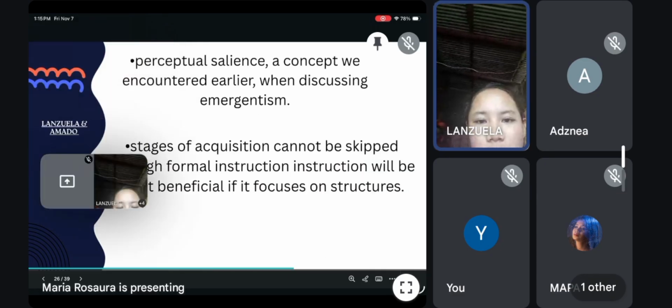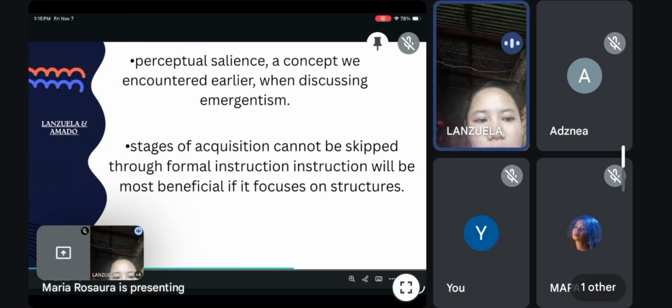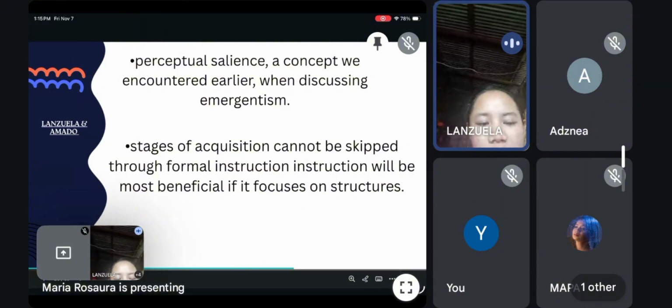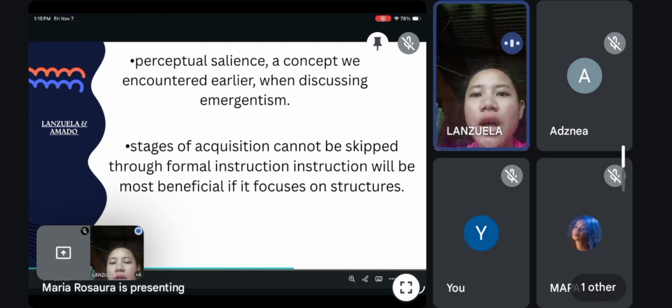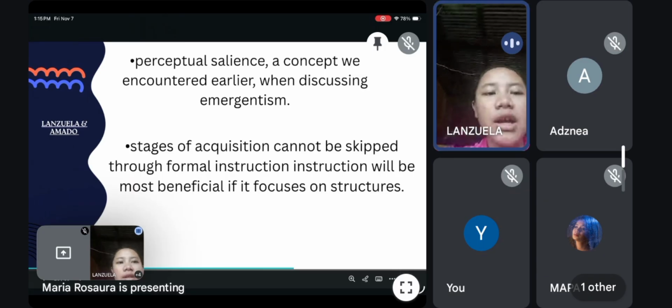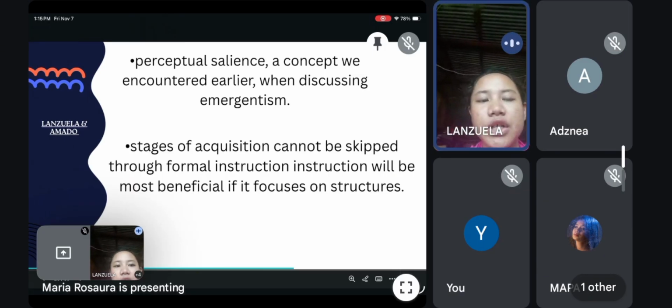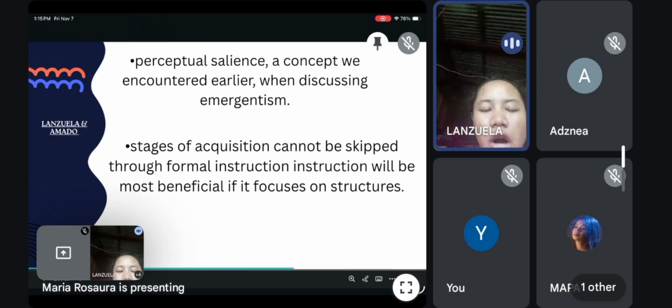So, perceptual salience. It is how certain language forms stand out and are easily noticed by learners during communication. When a structure is more noticeable, learners are more likely to process, remember, and eventually acquire it naturally through exposure. So an example is that learners often notice the -ing faster because it is obvious in speech. For example, she is running. It stands out visually and orally. That makes it easier for us.